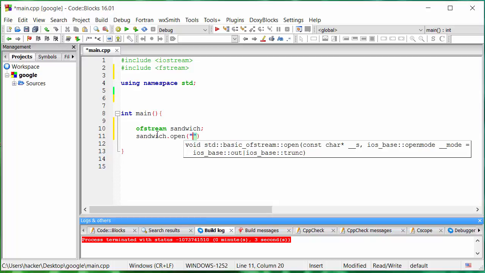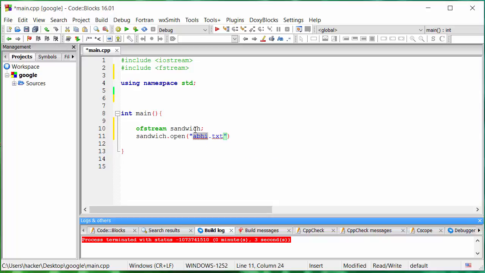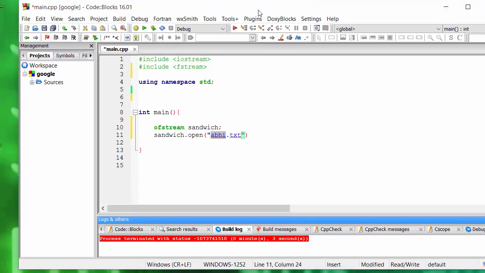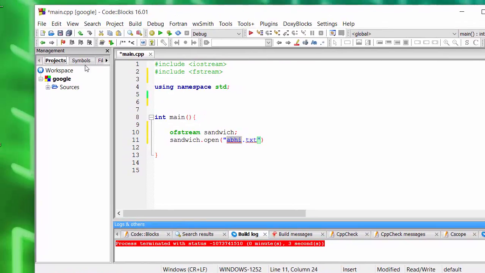Now let's just write ab.txt. What it does is it checks the directory you're currently working in, the directory in which your main is. So let me just open up that directory. I think it's here.